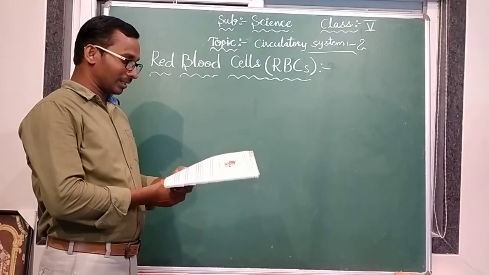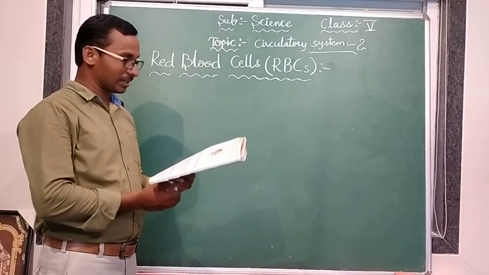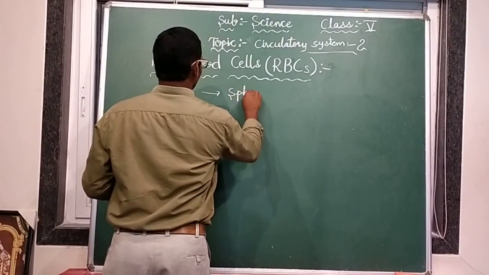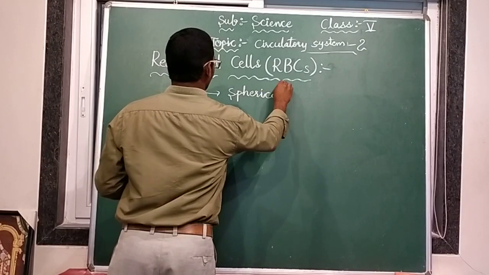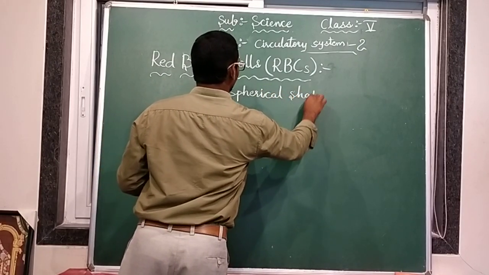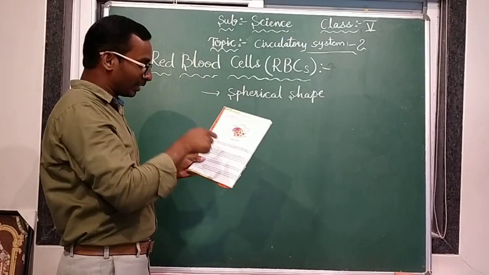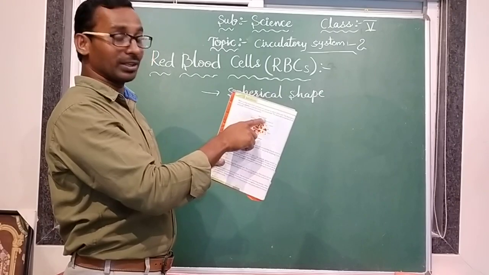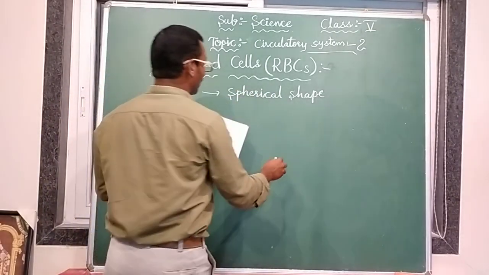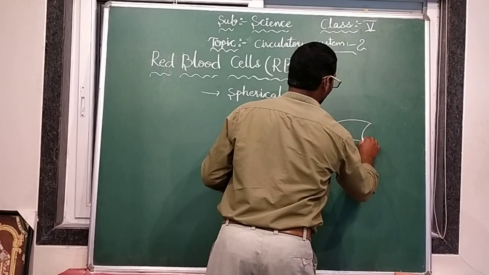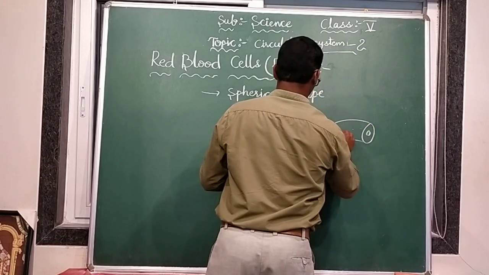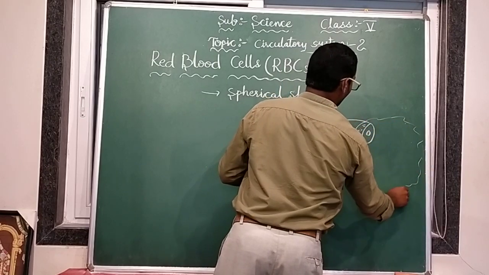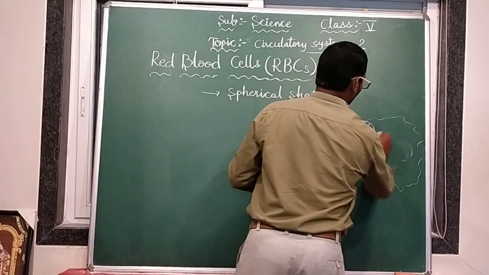Red blood cells are spherical shaped cells. How is the shape? Spherical shape. See here, a diagram of the components of blood is given to you. Red blood cells are there, like this. And the pale yellow color is there, that is plasma.